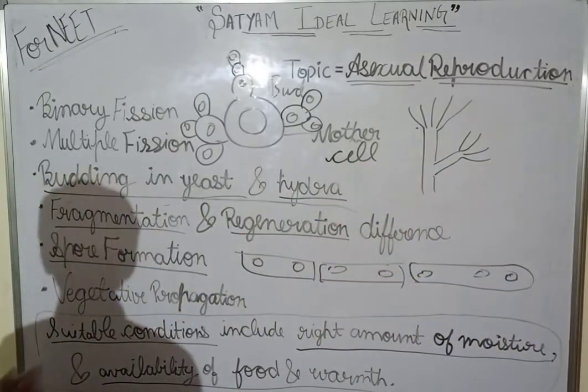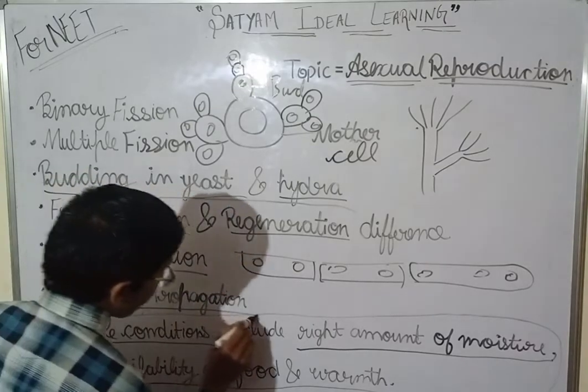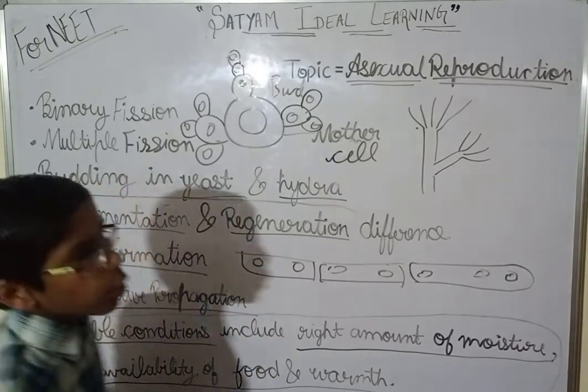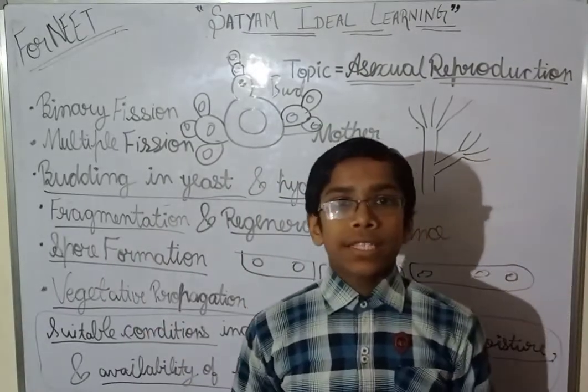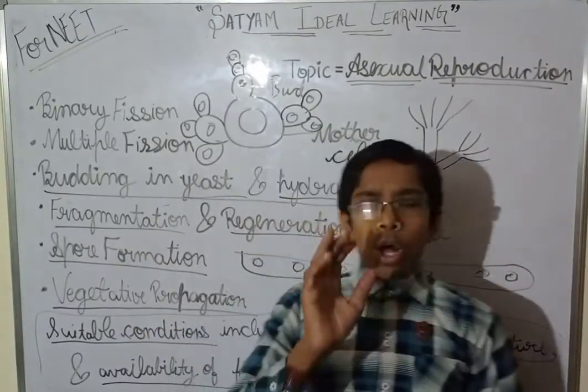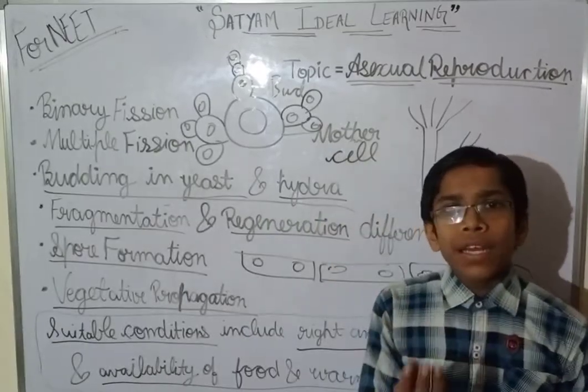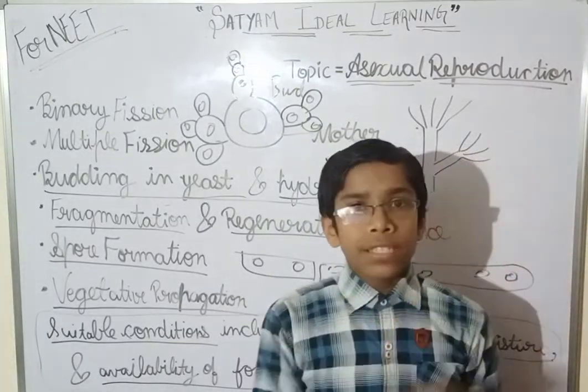Okay, now what is vegetative propagation? Now, vegetative propagation in plants. You already know that the plant produces seeds.